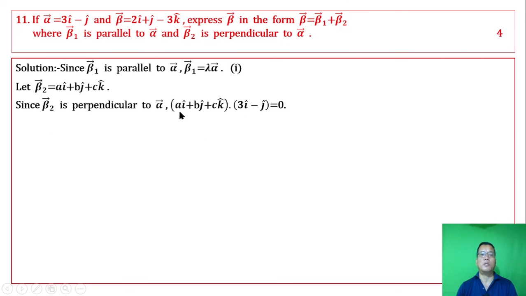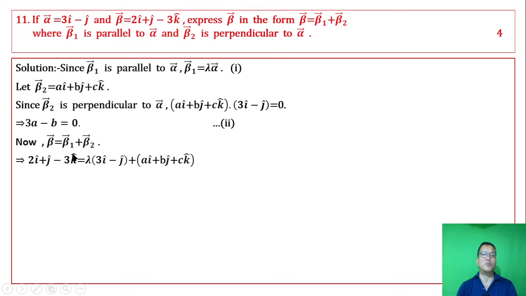Taking the dot product of beta 2 and alpha, 3i minus j, we compare the corresponding coefficients: 3a minus b equals 0, which is equation 2. Now beta vector is equal to beta 1 vector plus beta 2 vector.